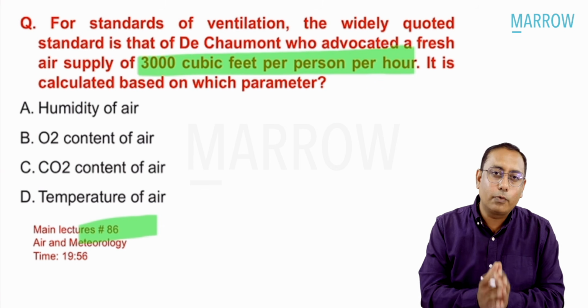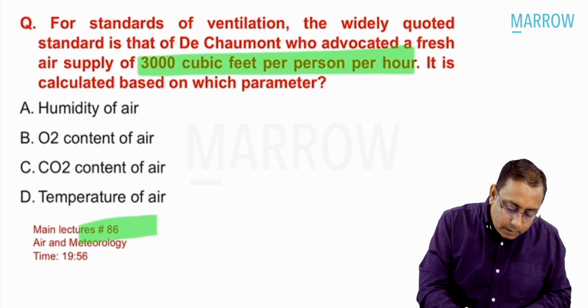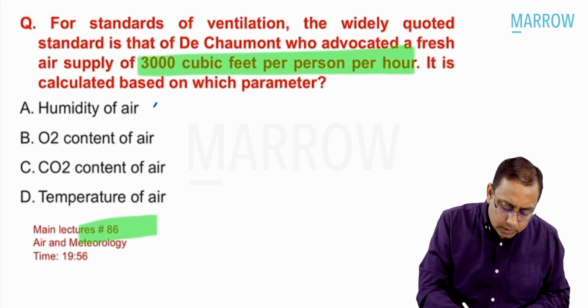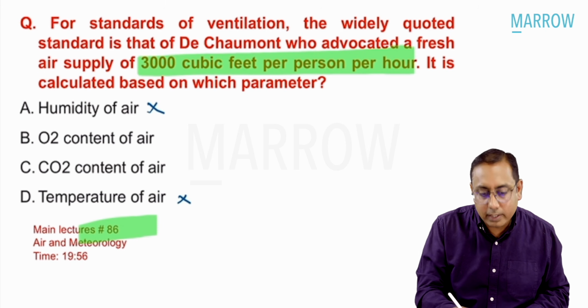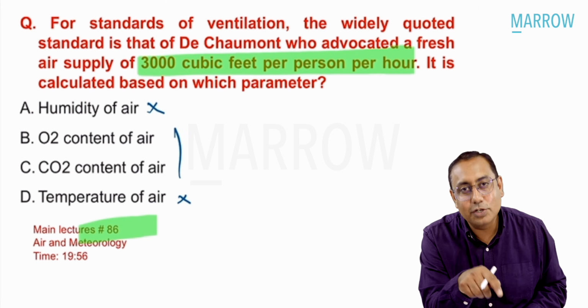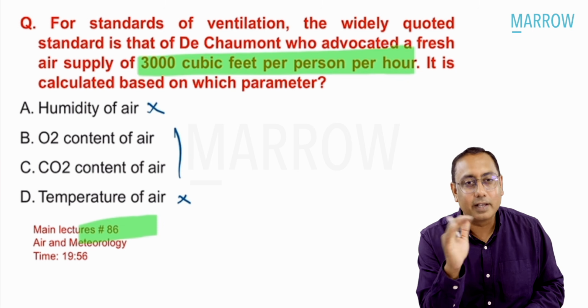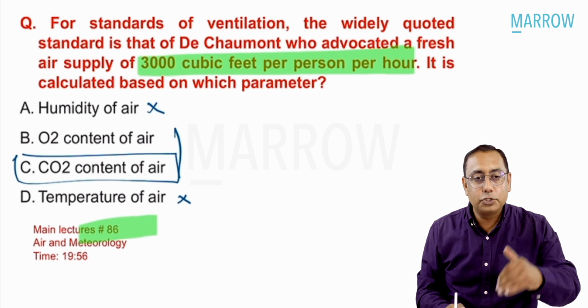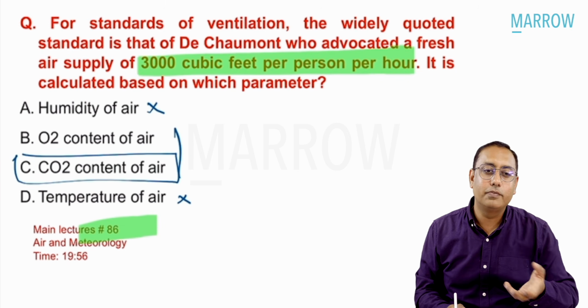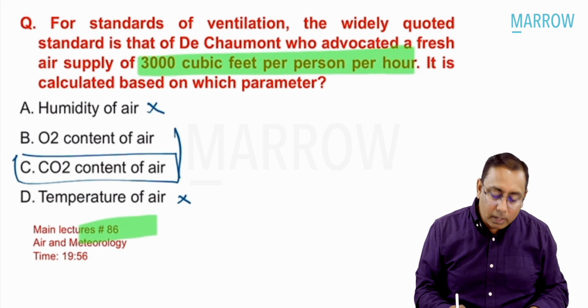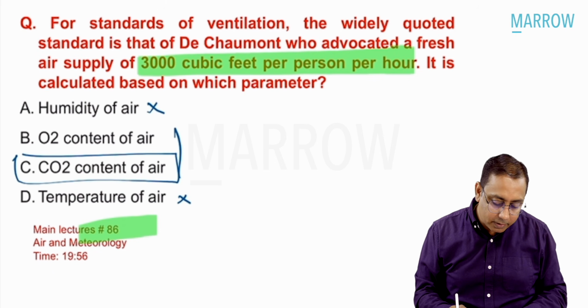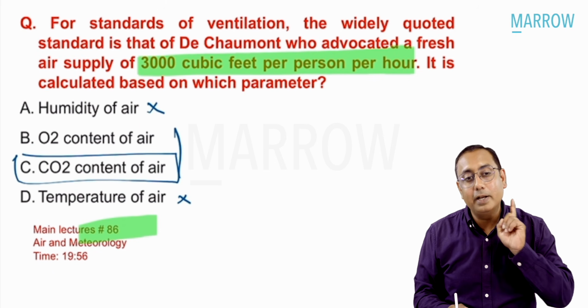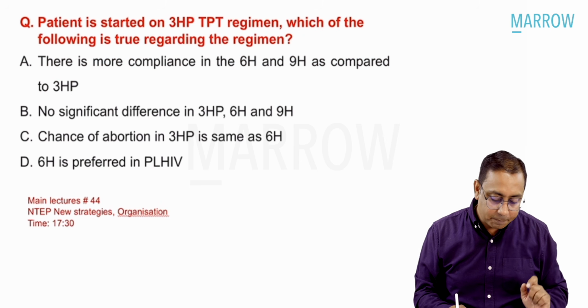So the air requirement is based on what? There are only two correct answers. It's not on humidity, it's not on temperature, right? Either you'll get confused with oxygen or you might get confused with carbon dioxide. The correct answer over here is carbon dioxide content, because the stale air should be changed. So that is what is going to give us the 3000 cubic feet per person per hour of air. It is based on the carbon dioxide content of the air.